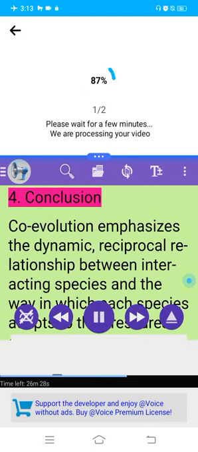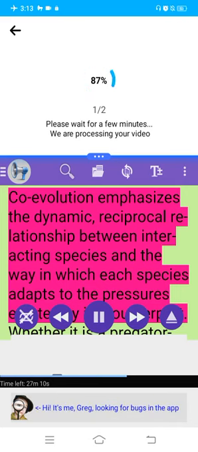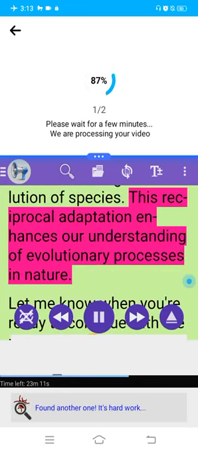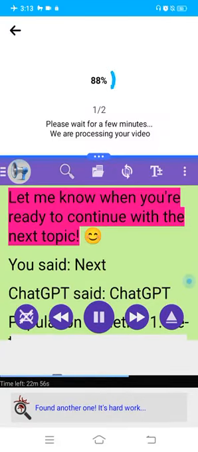4. Conclusion. Coevolution emphasizes the dynamic, reciprocal relationship between interacting species and the way in which each species adapts to the pressures exerted by its counterpart. Whether it is a predator-prey relationship, parasite-host interaction, or mutualistic partnership, coevolution plays a vital role in shaping ecological systems and driving the evolution of species. This reciprocal adaptation enhances our understanding of evolutionary processes in nature. Let me know when you're ready to continue with the next topic.